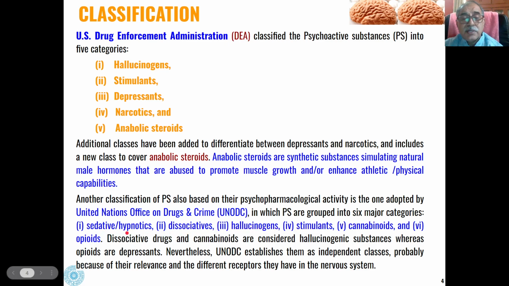First is sedatives and hypnotics, then dissociatives, hallucinogens, stimulants, cannabinoids, and opioids. The dissociative drugs and cannabinoids are also considered under hallucinogenic substances. So they were studied under this category in the U.S. Drug Enforcement Administration and pharmacological classification.